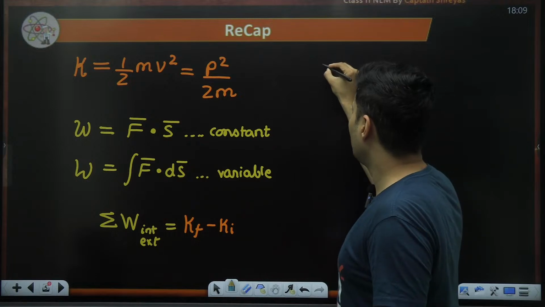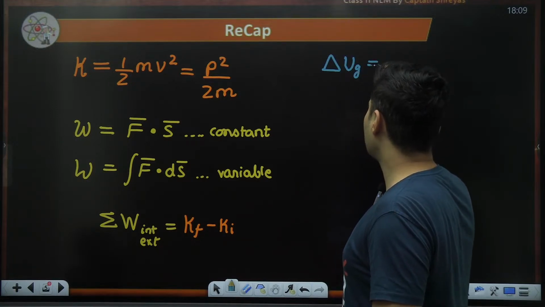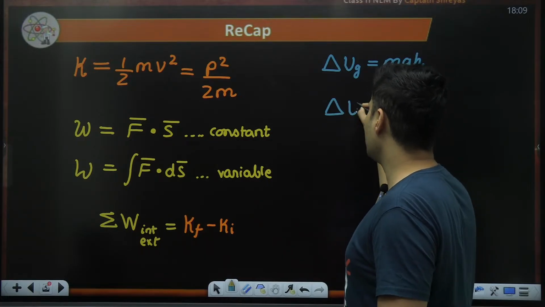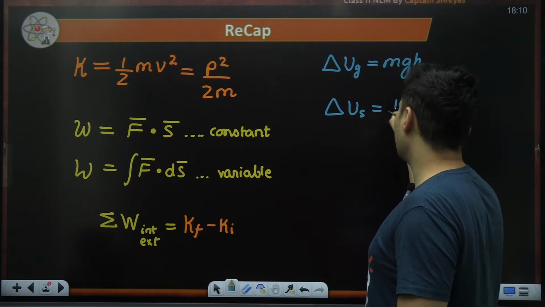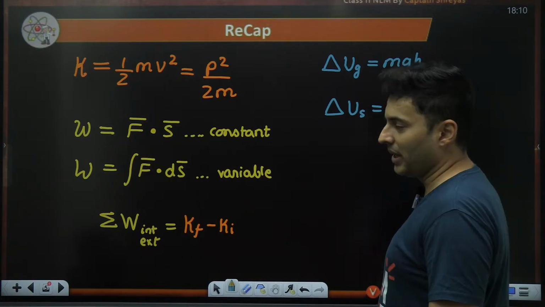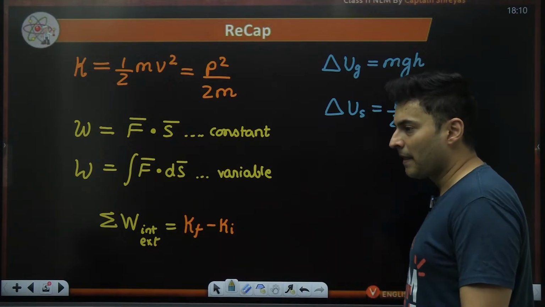And we saw the formula for the potential energy difference of gravity, which is mg into h, and the potential energy of a spring, which was half spring constant into x square. This is what we have seen in the previous lectures, right, everyone?